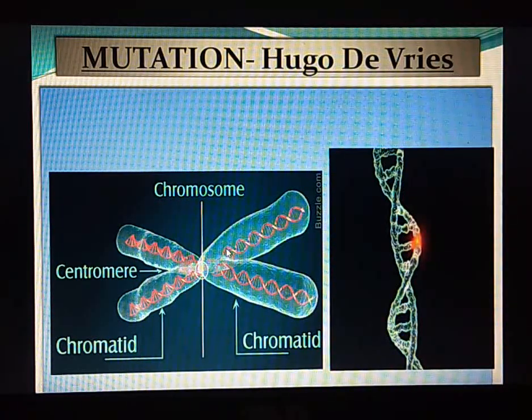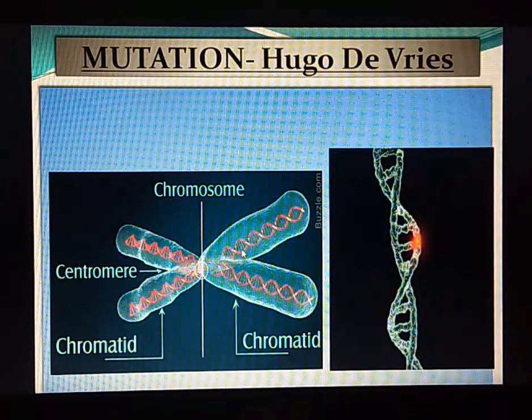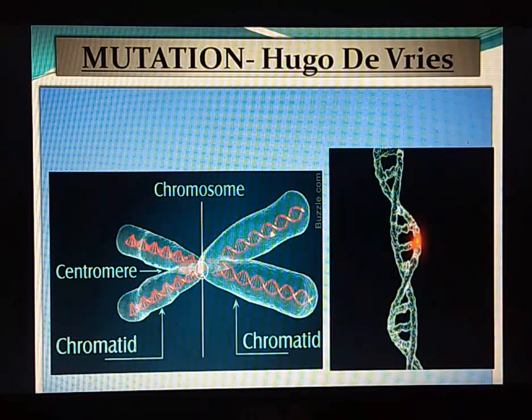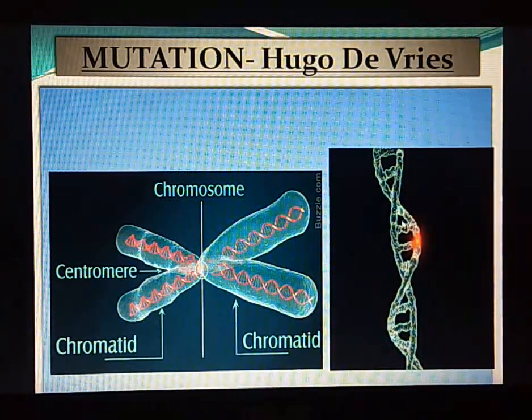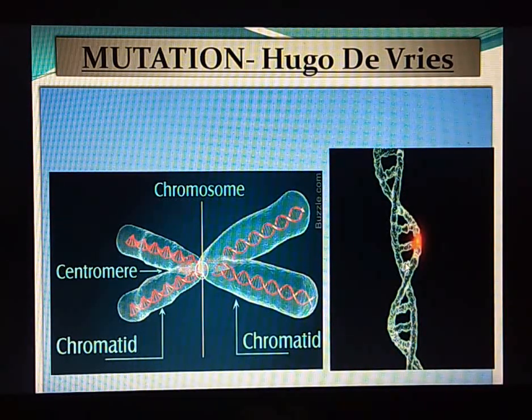We know that DNA is the hereditary material since it has the genes and each gene represents a particular characteristic. So, if there is any change in the DNA or a gene, it will be termed as mutation.